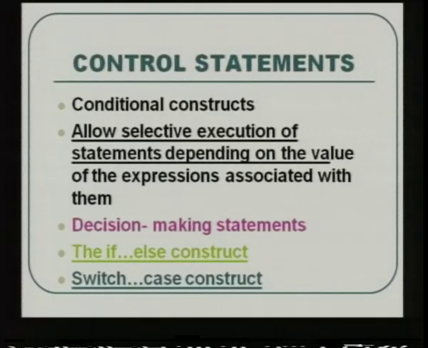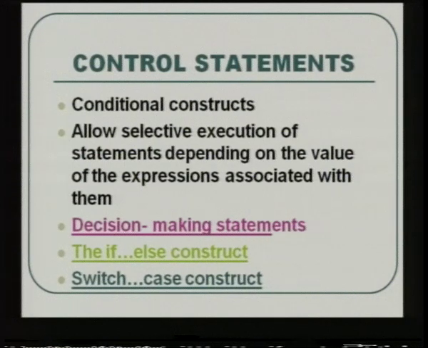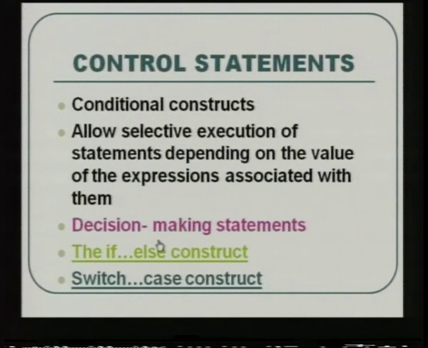So you have an expression, it will evaluate to some value, and based on the value you will decide whether you have to execute some statements or not. So it is the selection of the user based on the output of the expression evaluation, you have the selective execution. In conditional constructs you have two types: one is the decision making statements, the other is the looping constructs. In decision making you have the if else construct and the switch case construct. First we will see the if else statement.